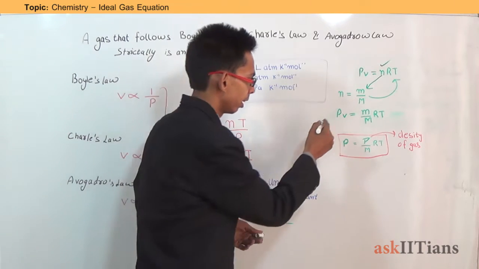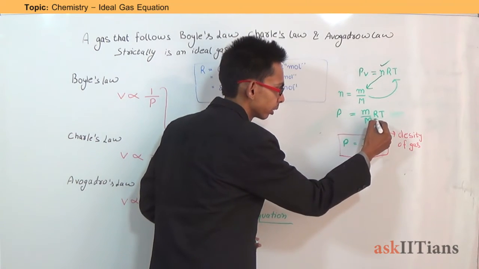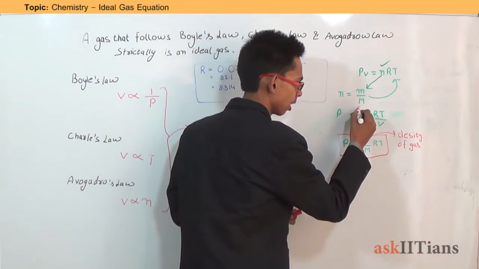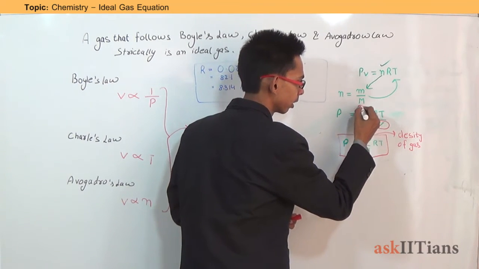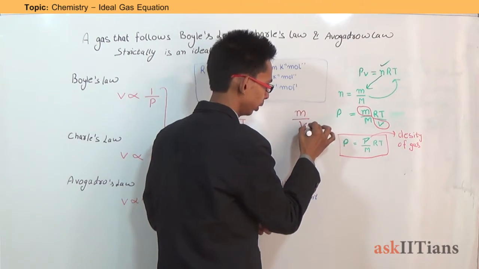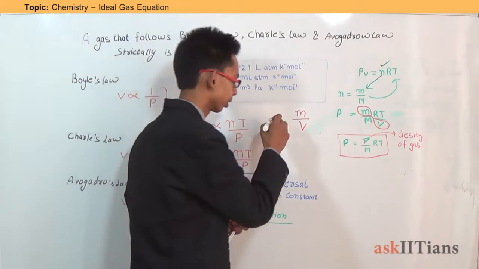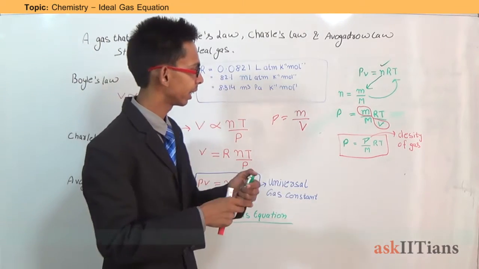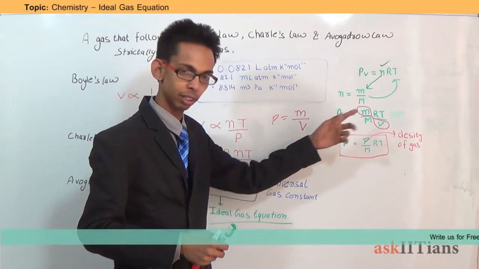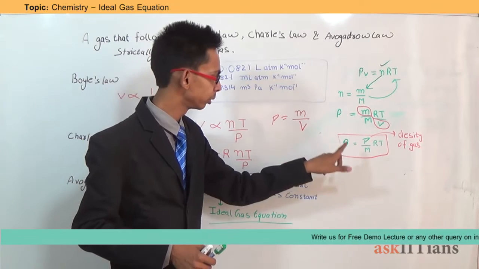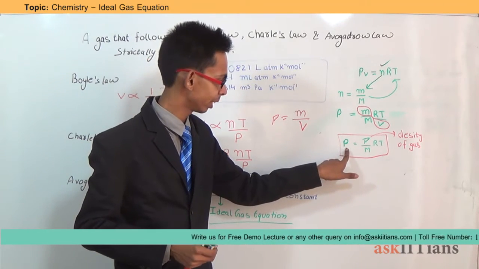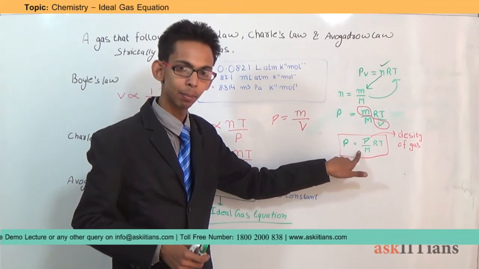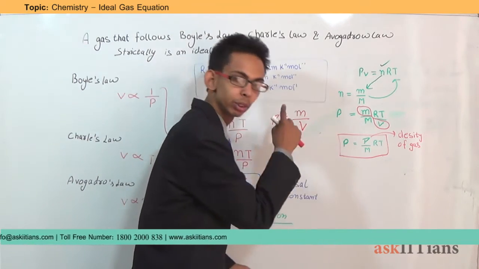Now we can write this equation in another form also. If you notice, there is a term m upon V, mass upon volume. What is mass upon volume? Yes, mass upon volume is density, which is represented by rho. So we can replace this term m upon V with rho. When we do so, we get a form of equation where P, that is pressure, is equal to rho RT divided by M, that is molar mass. This form of equation is very useful.